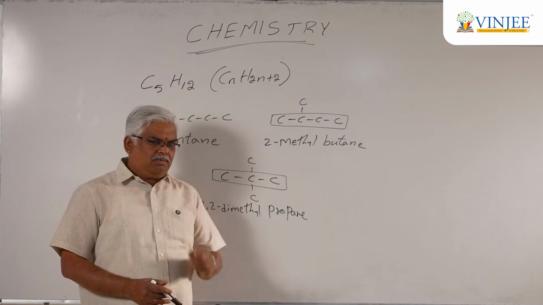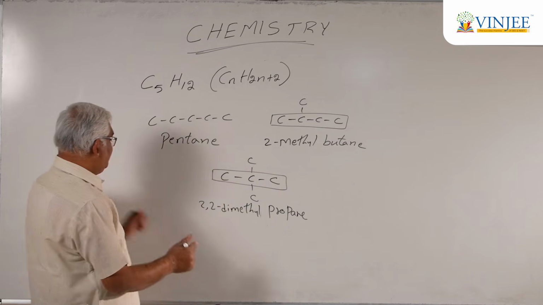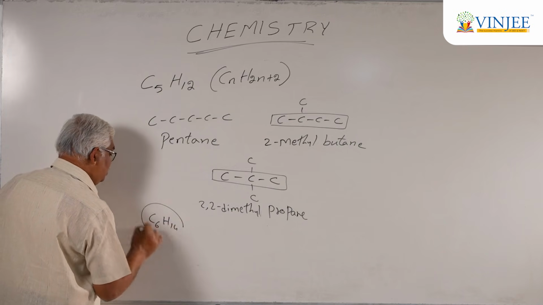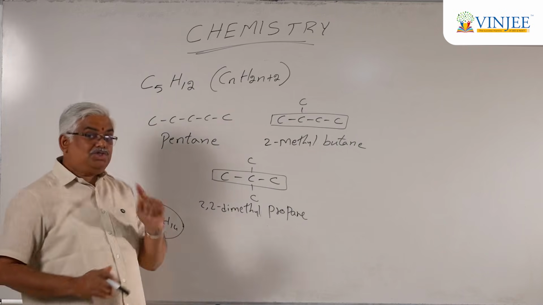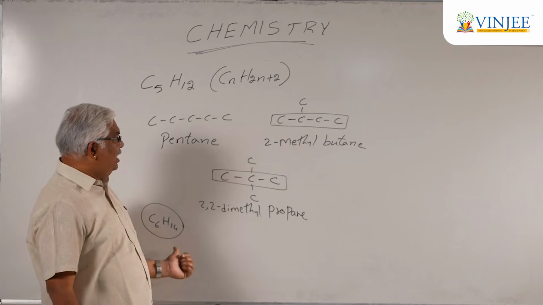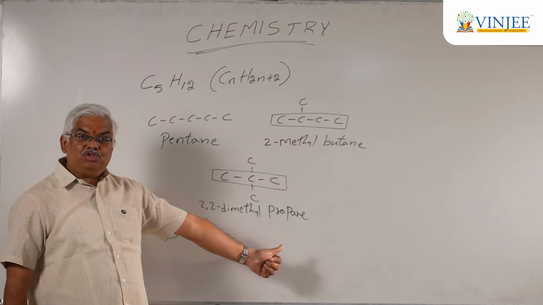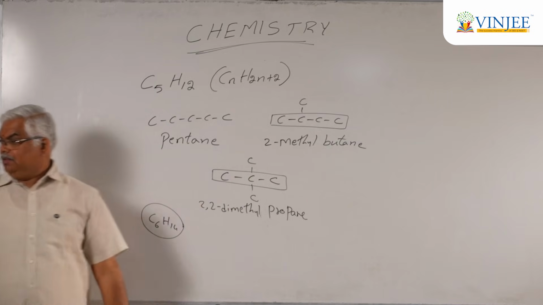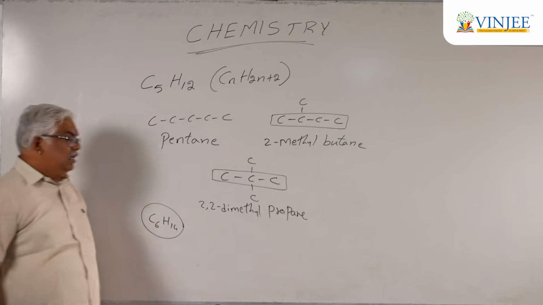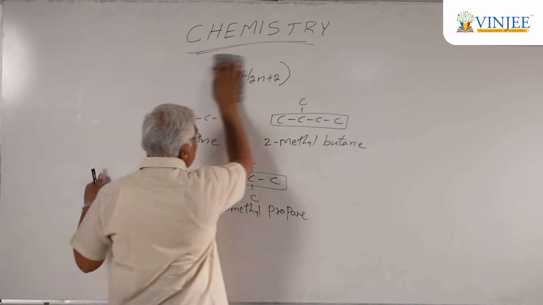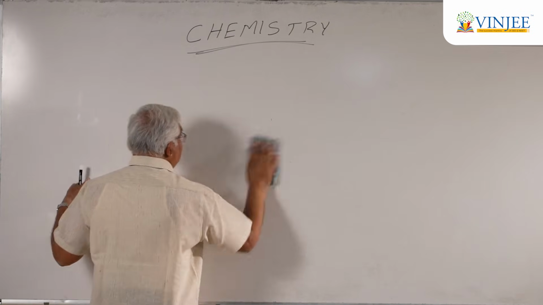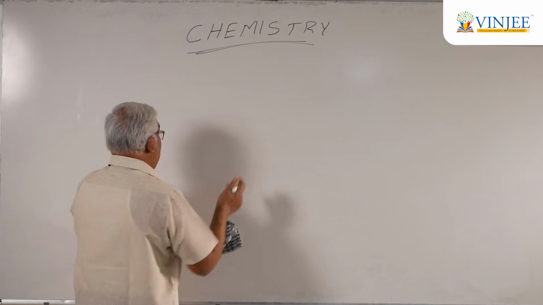Now I think I'll give you one assignment. Suppose you have C6H14, now it's your turn to find the various possible chain isomers for this compound. Clear? Now with this, let us switch over to the next type of structural isomer, known as positional isomerism.